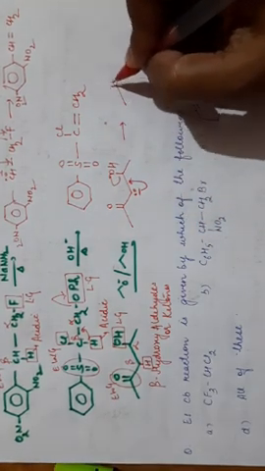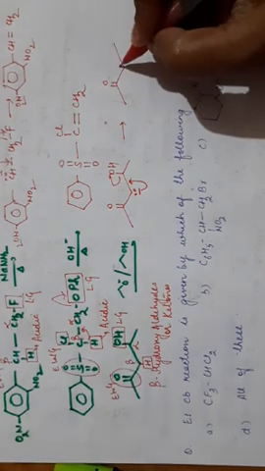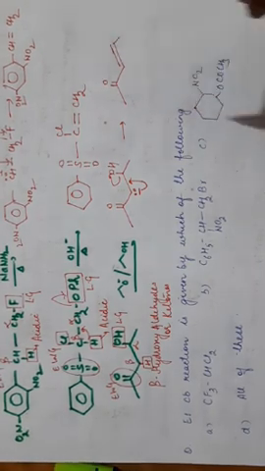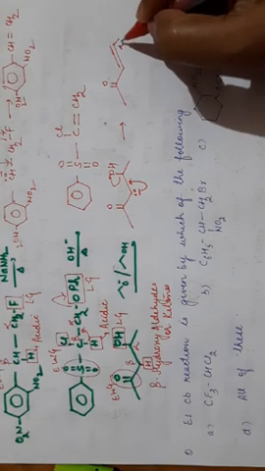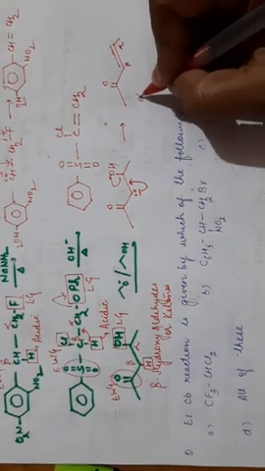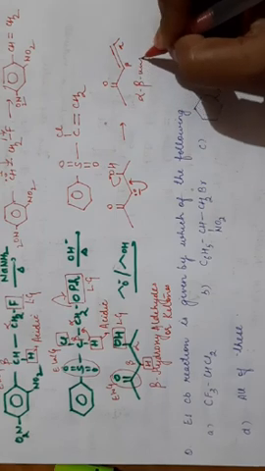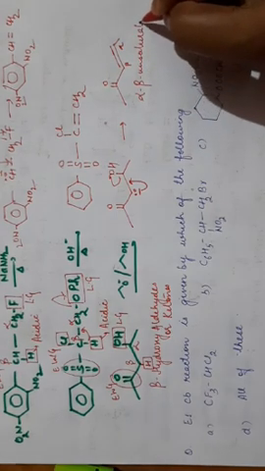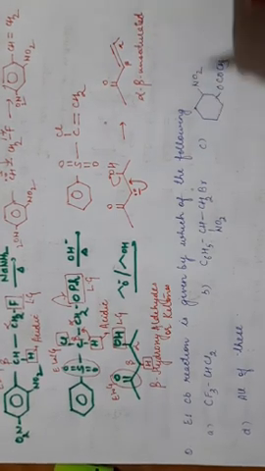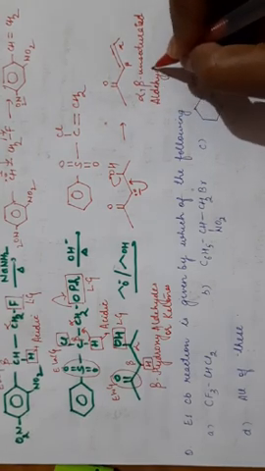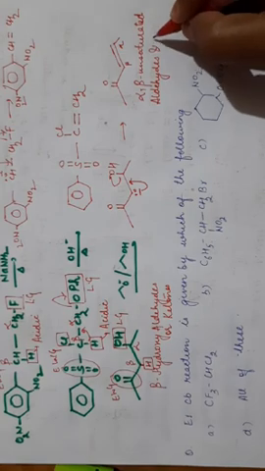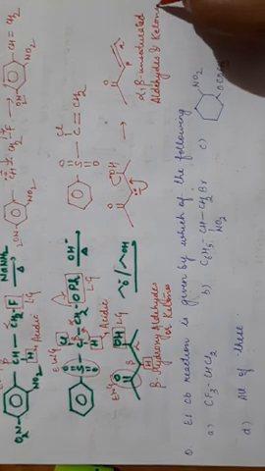So you will get double bond. So what is this? This is alpha position, beta. So you will get alpha beta unsaturated aldehydes or ketones, and this reaction follows the E1CB mechanism.